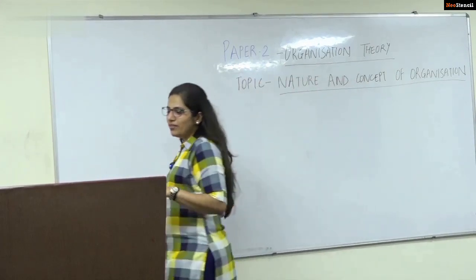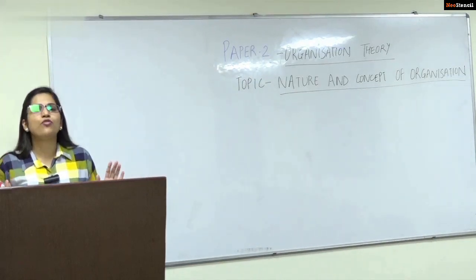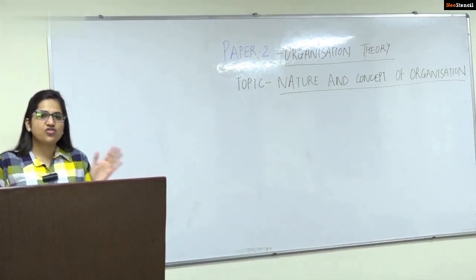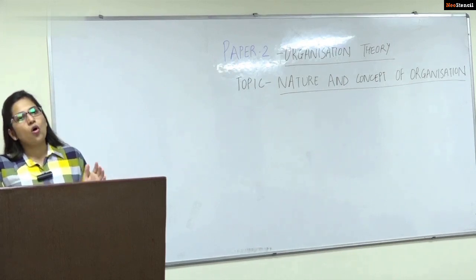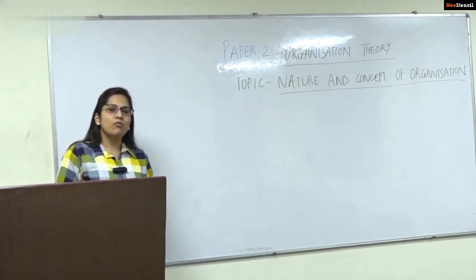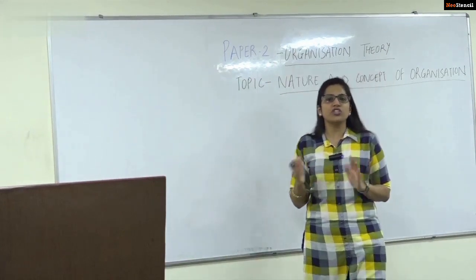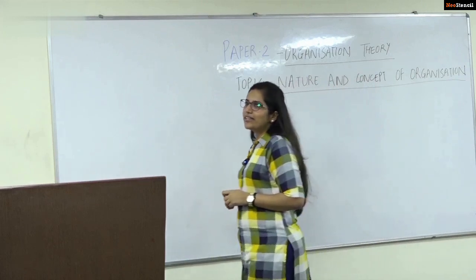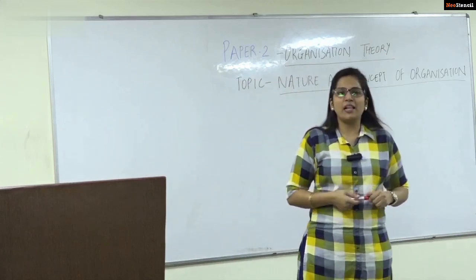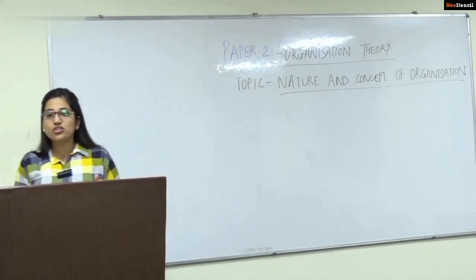Then the next thing, when we study these definitions, what we realize is that the organizations have been clubbed into four different aspects. Like organization is a process, organization as a system, organization as a structure of relationships, organization as a group of persons. Under these four aspects, we'll see which thinkers are covered in which aspect. This is essential because while answer writing, when we provide all these aspects, it will help you fetch more marks.